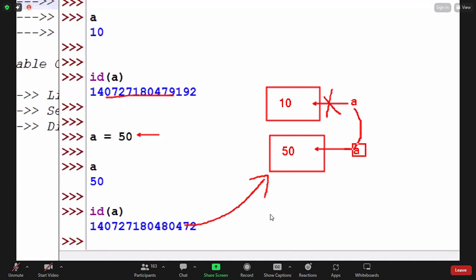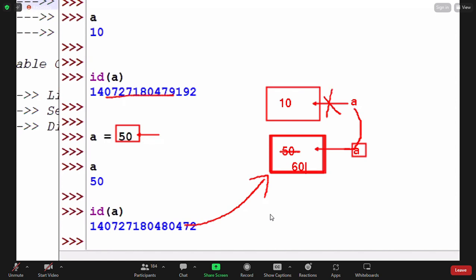So every time we assign a value to an object, if a new object is created, that is called immutable. If we can do value changes in the same memory, that is called mutable. If not possible, that is called immutable.